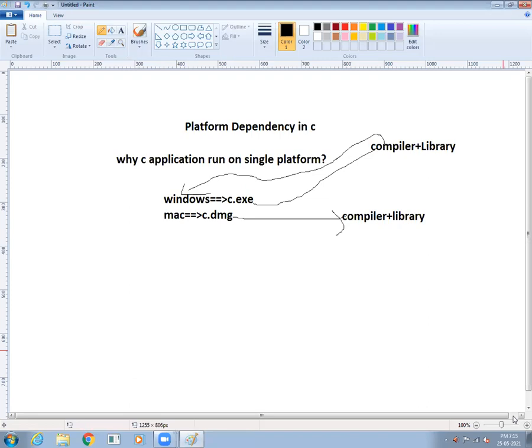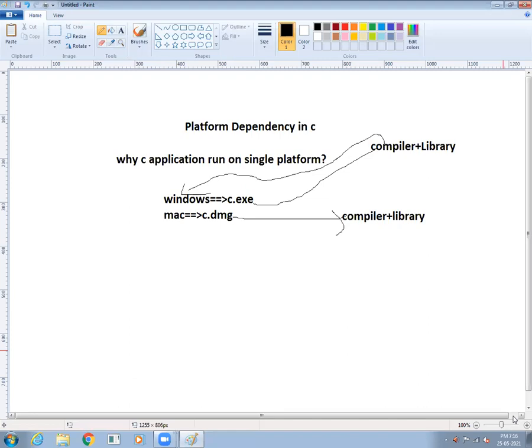Do you understand what I'm telling here? Platform dependency. So why do C applications run on a single platform? If we want to do some programs, we need to install the C language software. C language is a standalone application, so it depends on our operating system. If we have a Windows operating system, we need to install the C .exe file, the exe application for Windows, and at the same time we need to download the compiler plus library, both.